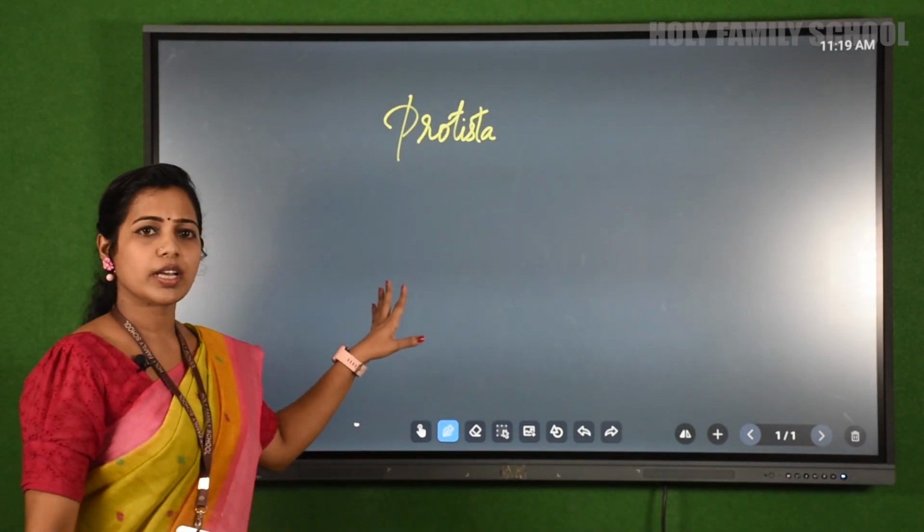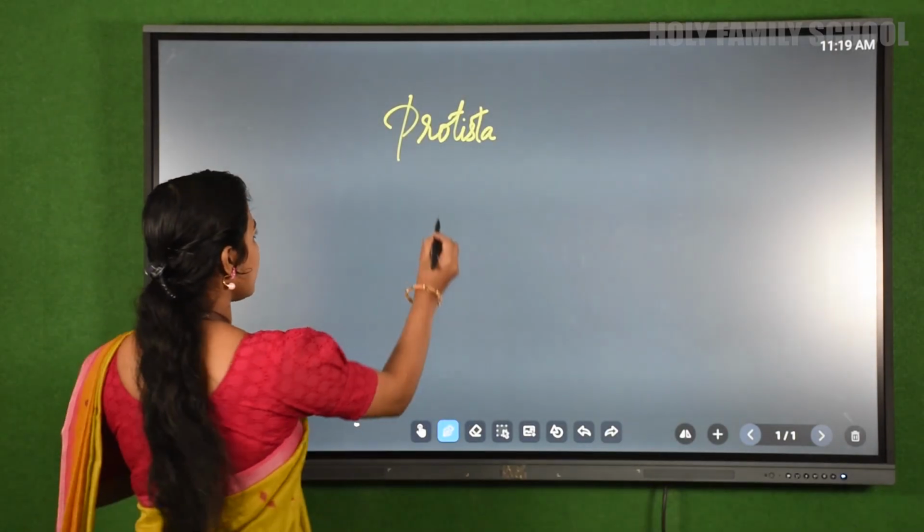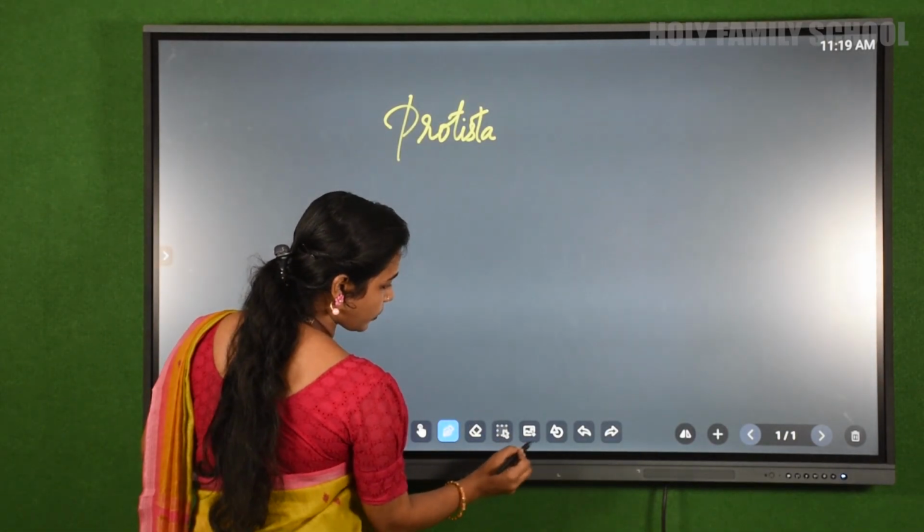We can classify the Kingdom Protista into 3 groups. How many groups? 3 groups. Okay, so let's see what those 3 groups are.